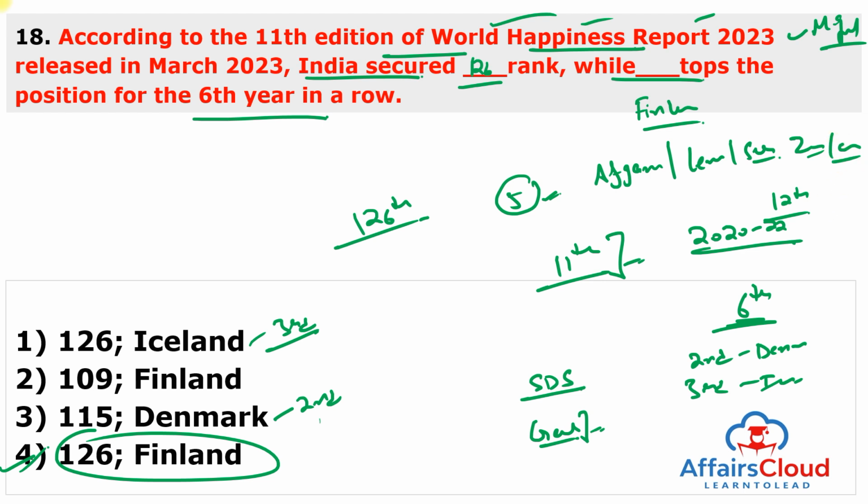This is again very bad news for India. India is ranked 12th in the list of the world's 20 unhappiest countries of 2023. But in the happiest index, India is 126. In the unhappiest index, India is 12th.